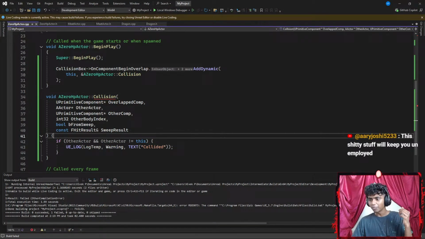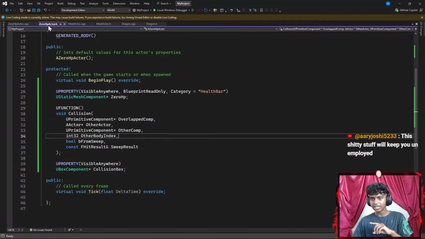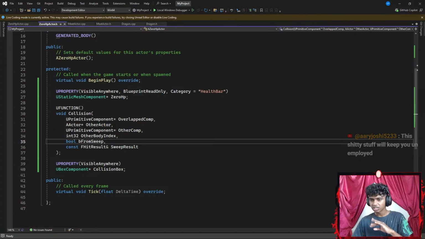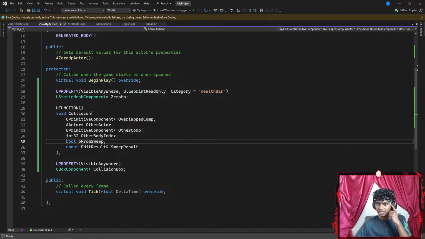Why do I keep getting a compilation error? Is it my typos? Did I have spelling mistakes? Collision. It's correct. Okay, where is it that I messed up? Think.